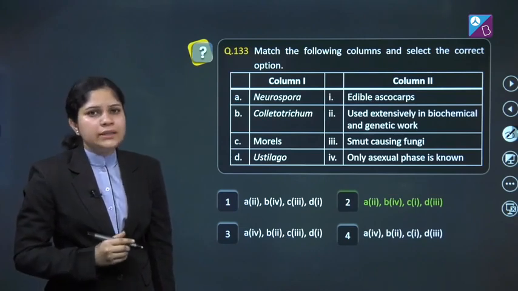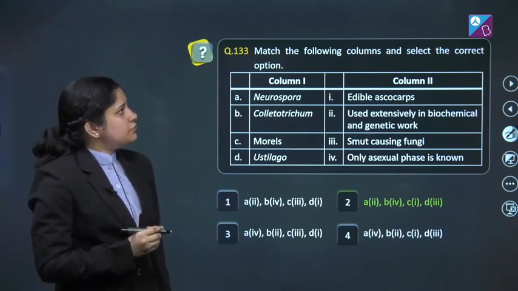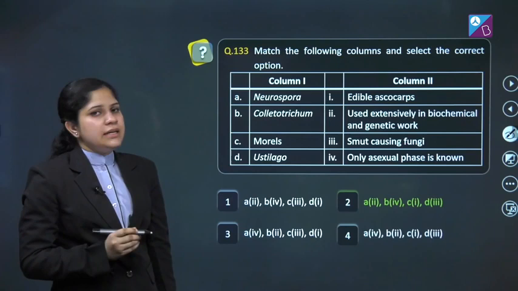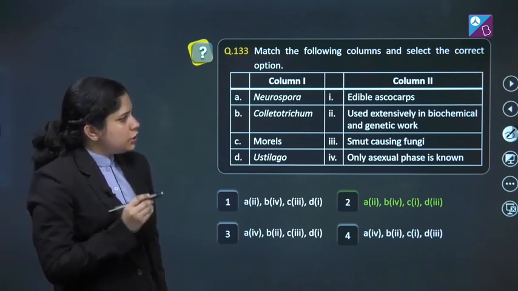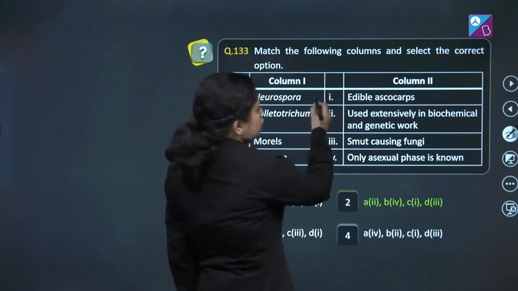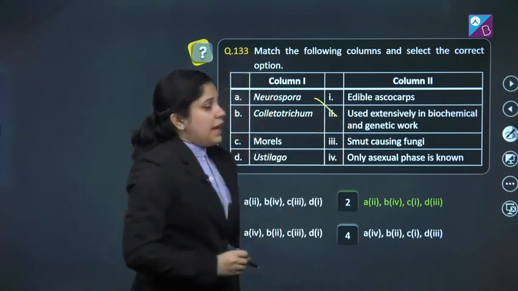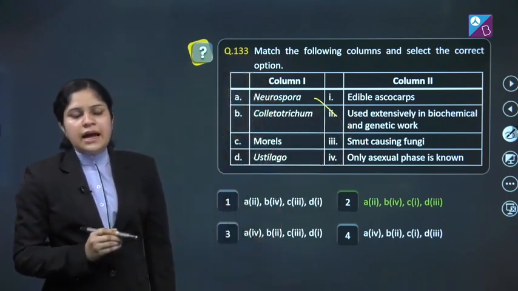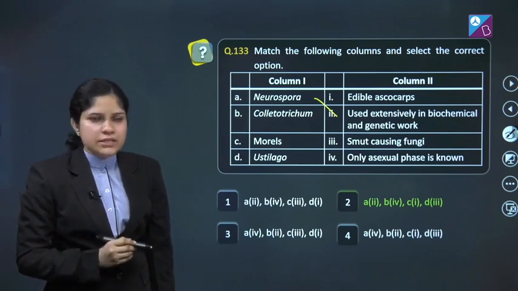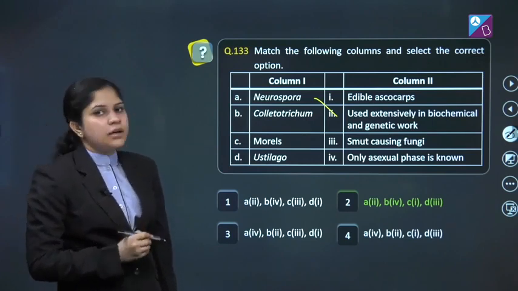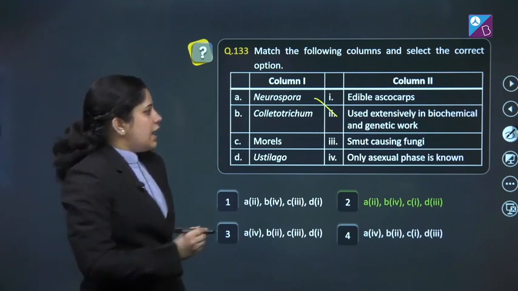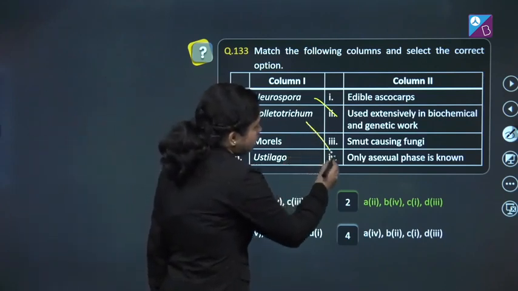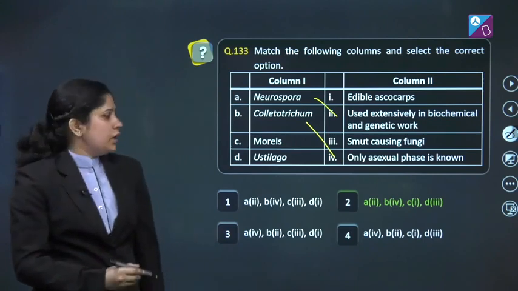Question number 133. Match the following columns and select the correct option. Neurospora. Neurospora is extensively used in biochemical and genetic work and is a member of ascomycetes. Coletotrichum. Coletotrichum is a member of deuteromycetes and only sexual phase is known.